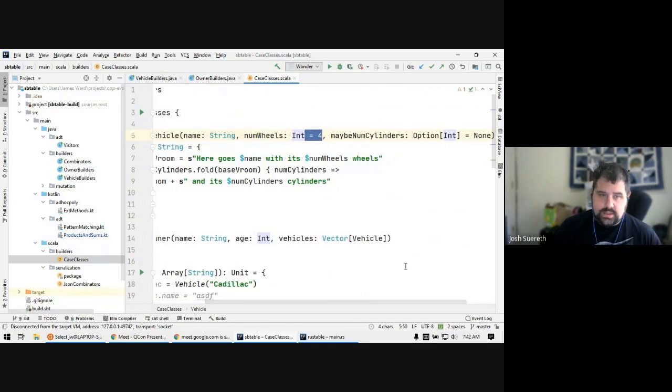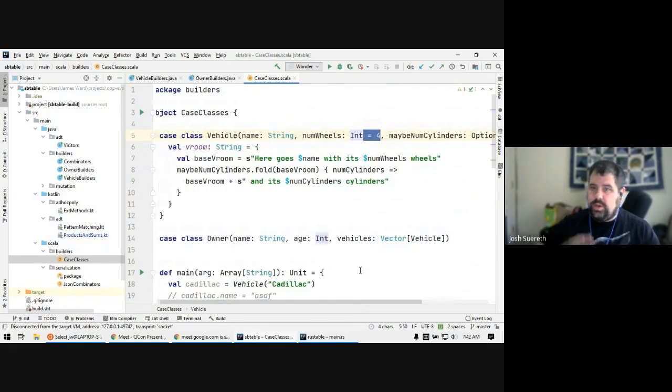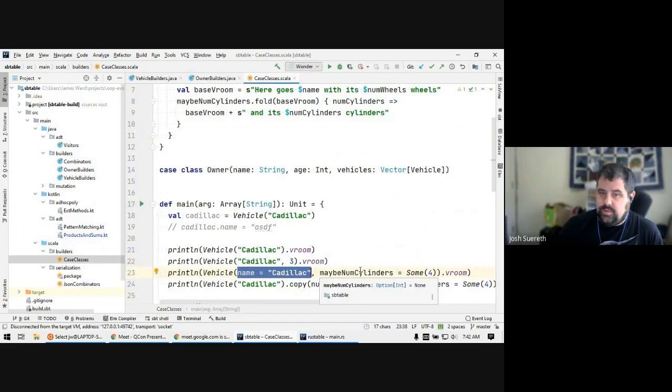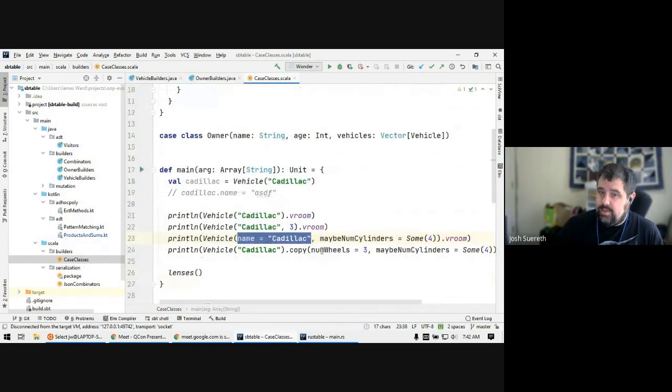The second thing is you can actually have named parameters when you construct. So you can provide, if we look here with this vehicle, you can use the name of the parameter, so you can provide only the optional ones, at the far right of your constructor. So that helps a bit.